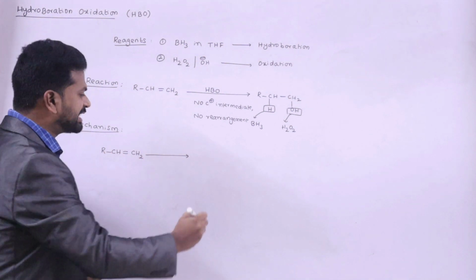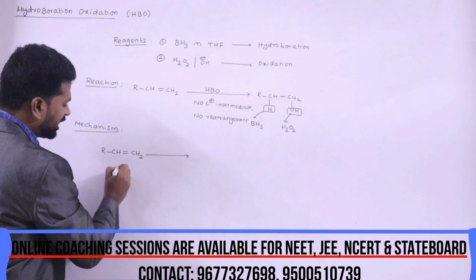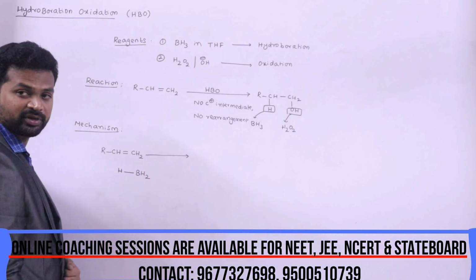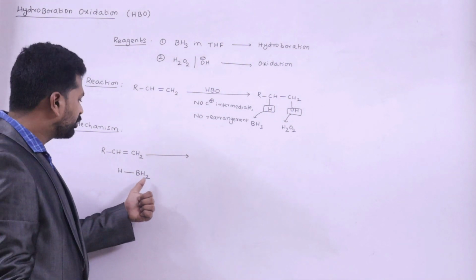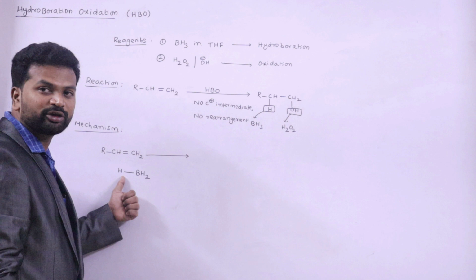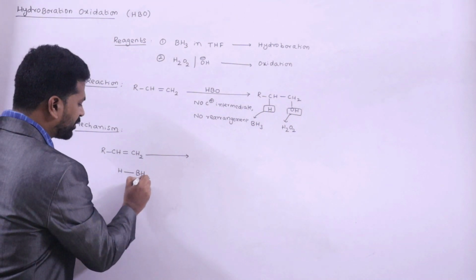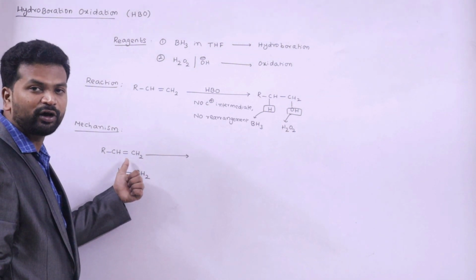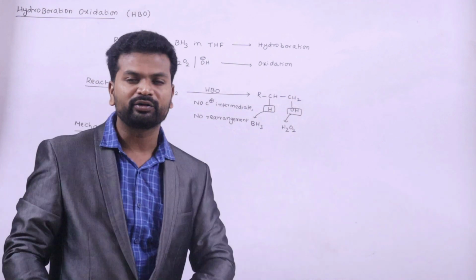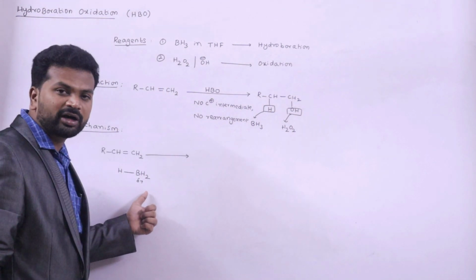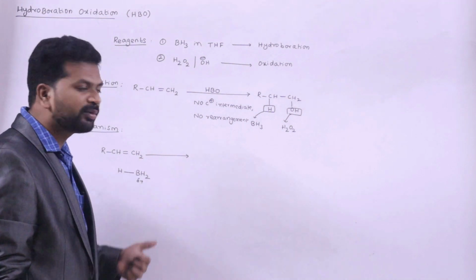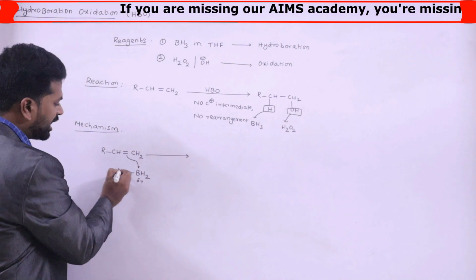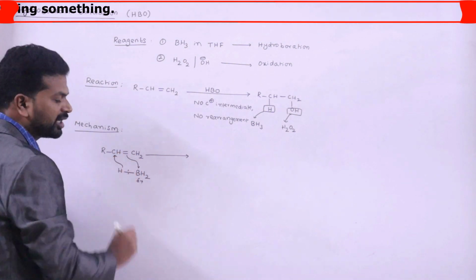So whenever an unsymmetrical alkene is treated with borane, that is, I would like to write it as BH2-H. Due to the electronegativities, boron has electronegativity of 2 while hydrogen has electronegativity of 2.1. So boron will have partial positive charge, and addition of borane will take place to an unsymmetrical alkene following Markovnikov's rule. So now what do you mean by Markovnikov's rule? The positive part of the reagent is added to the carbon having more number of hydrogens. So this bond will attack this boron, and this hydrogen will be attracted by the carbon.